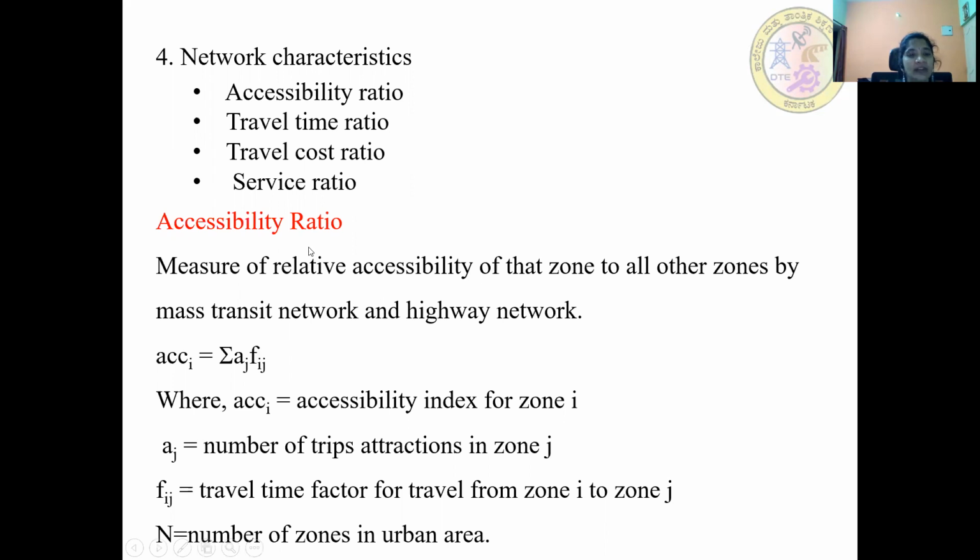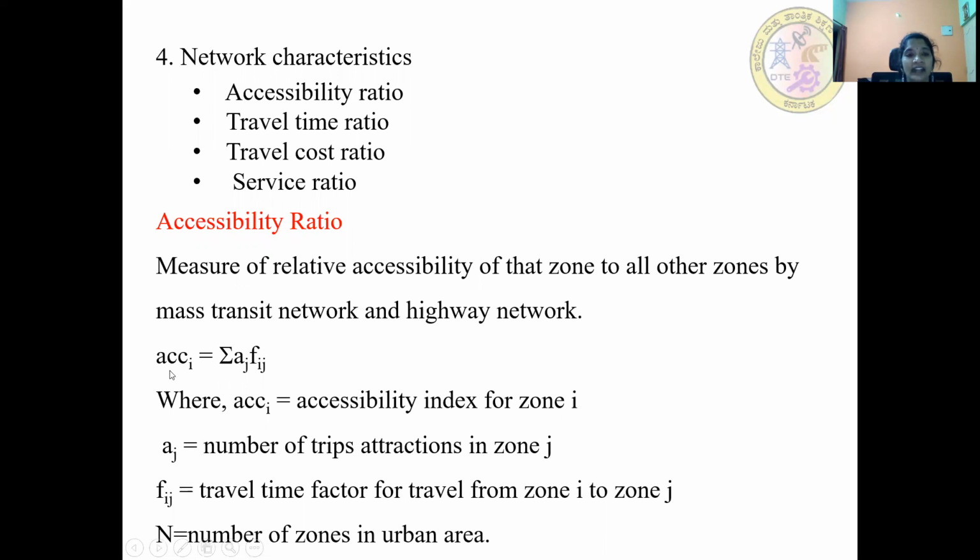Accessibility ratio is a measure of relative accessibility of that zone to all other zones by mass transit network and highway network.